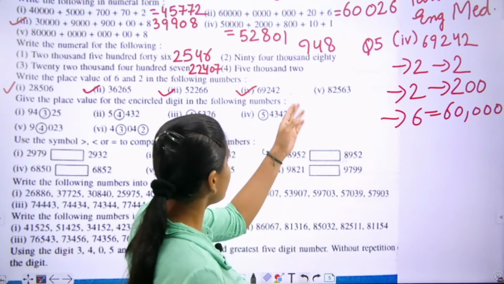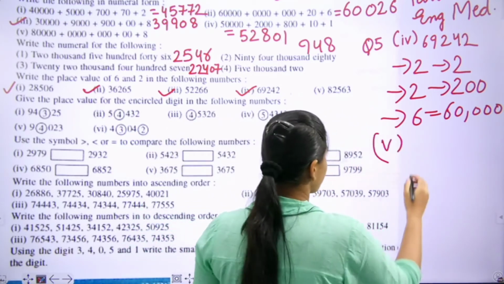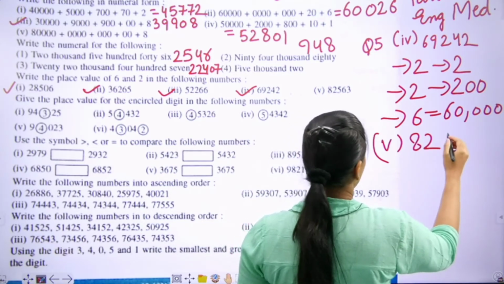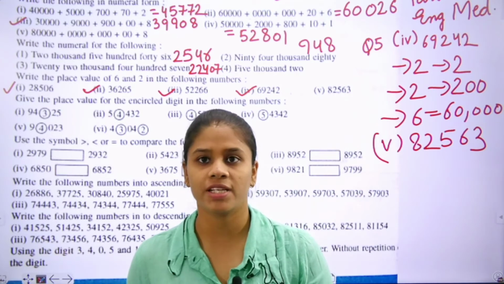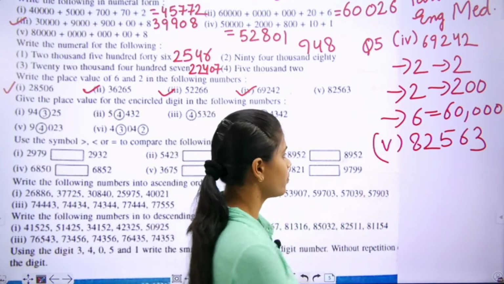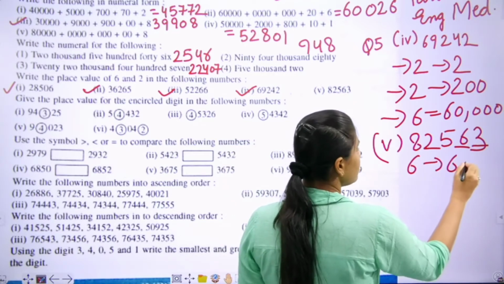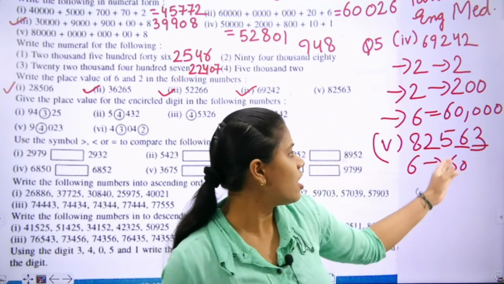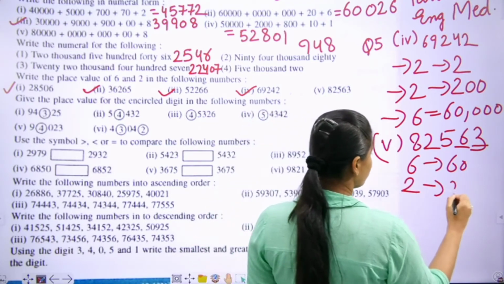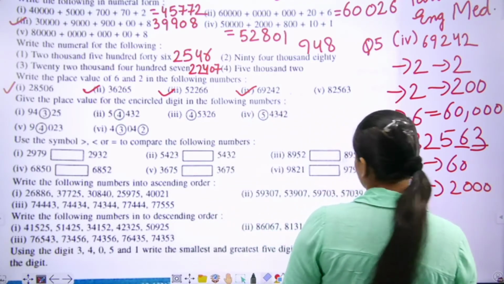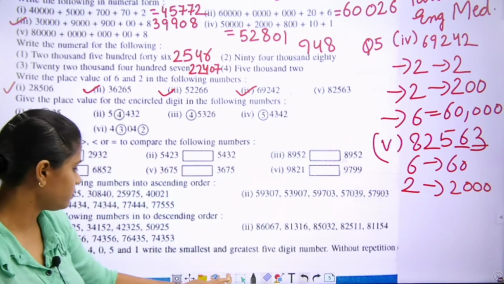Move to the next part, fifth one, that is 82,563. Again, we have to tell the place value of 6 and 2. This is ones, tens. We will write here 60. Then 100,000. We will write here 2,000. Understand students? Move to the next question.